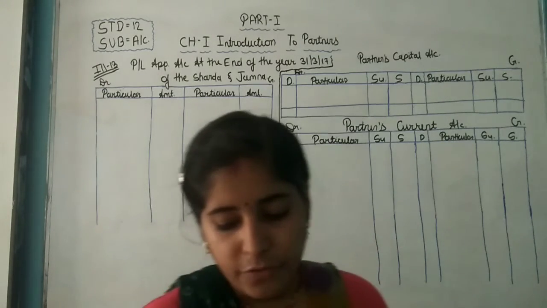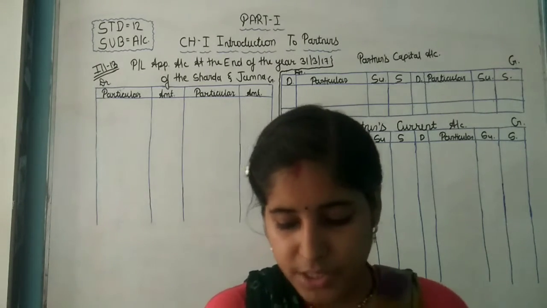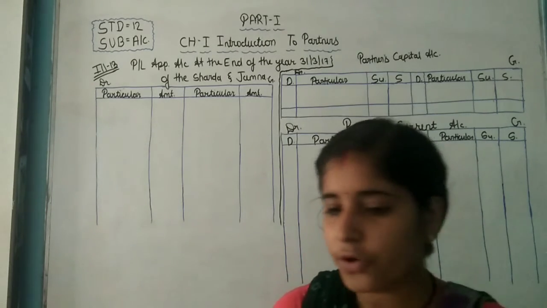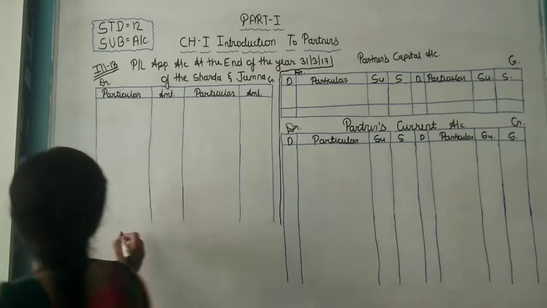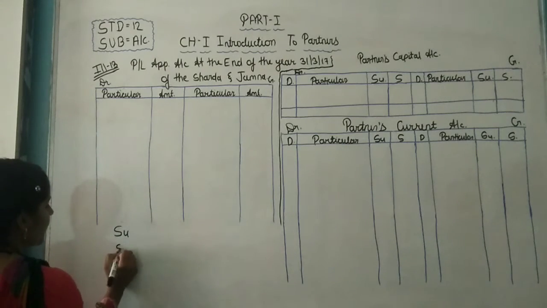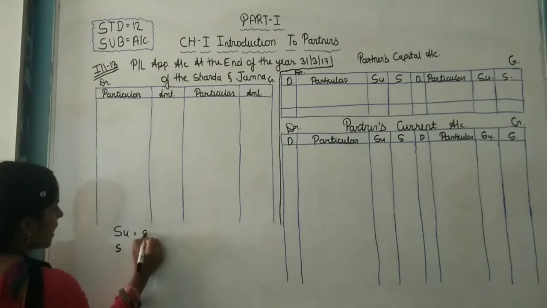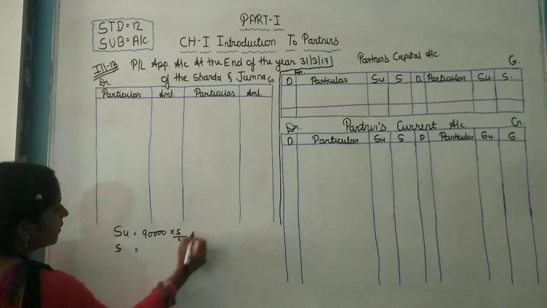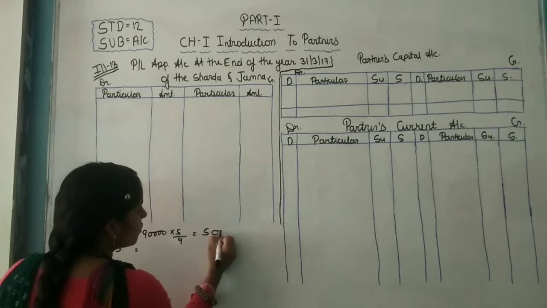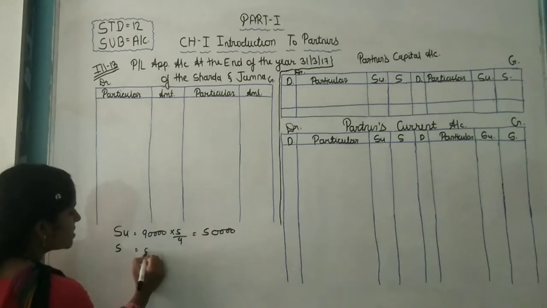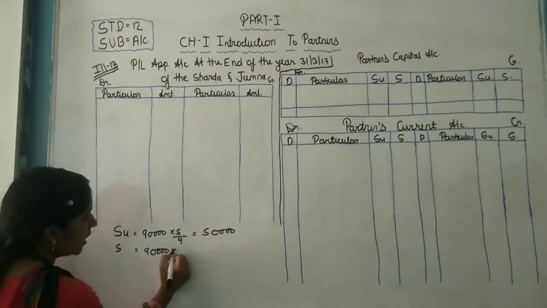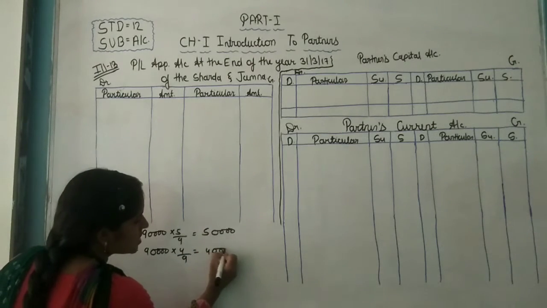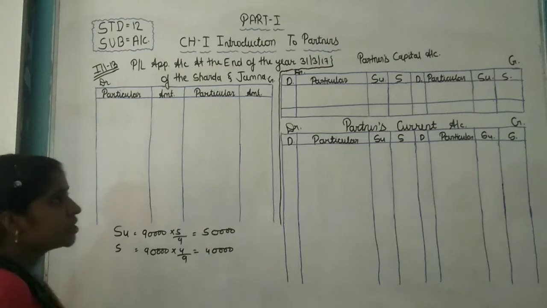First of all we distribute the 90,000 according to the capital ratio 5:4. For Sudhanshu, 5/9 of 90,000 is 50,000, and for Sarvesh, 4/9 of 90,000 is 40,000, the capital introduced by Sarvesh.